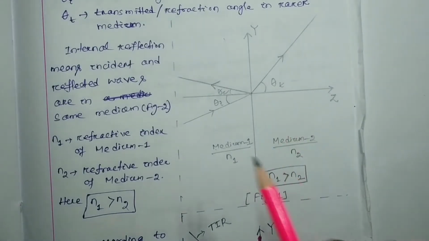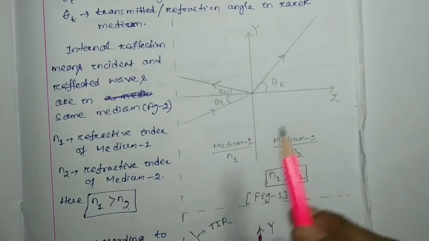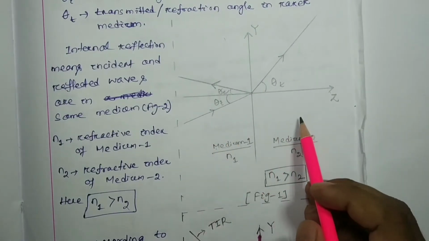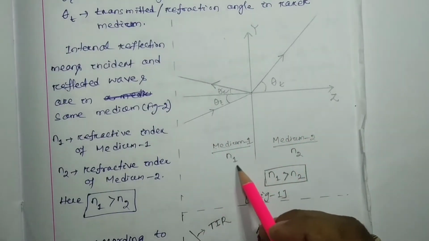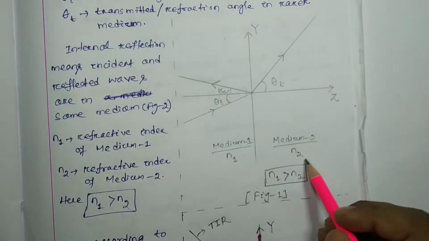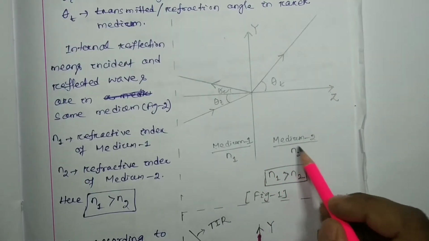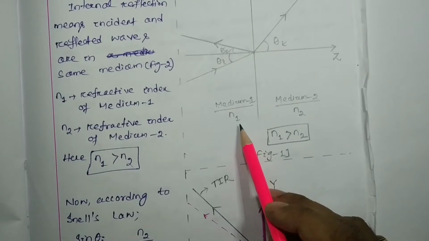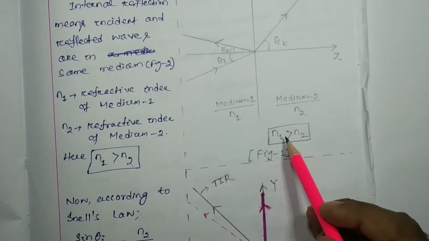Here, two mediums are considered. This is medium 1 and this is medium 2. The refractive index of medium 1 is N1 and N2 is the refractive index of medium 2, where N1 is greater than N2.